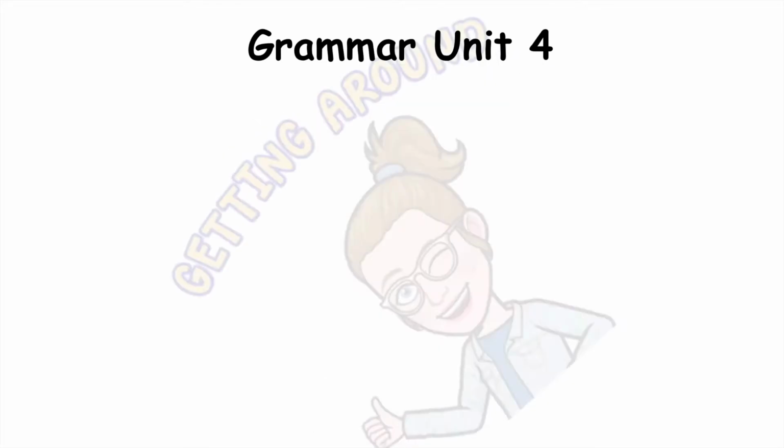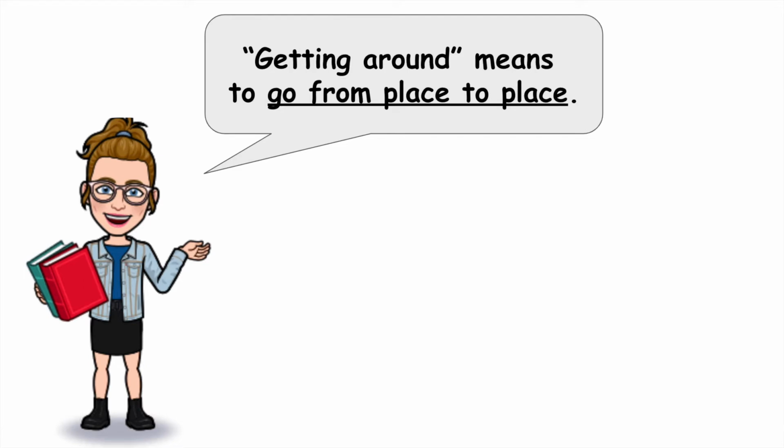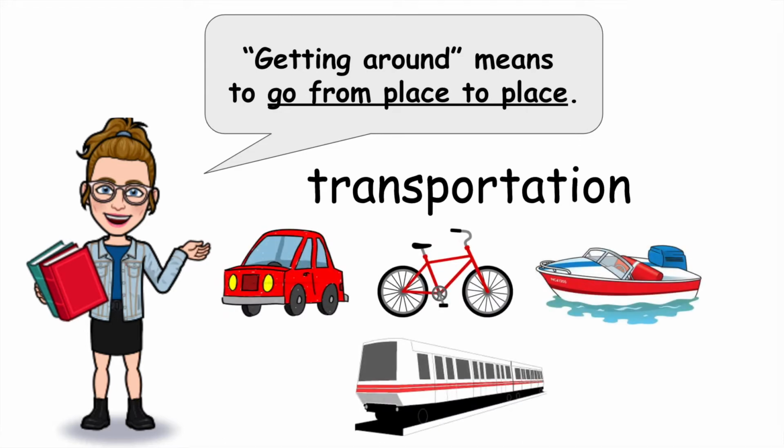In this video, we're going to introduce Grammar Unit 4, which is all about getting around. Getting around means to go from place to place. So how do we go from place to place? We use different kinds of transportation. We already know some different kinds of transportations. For example, these we know, like a car, a bike, a boat, or the MRT. We've looked at this before, right?